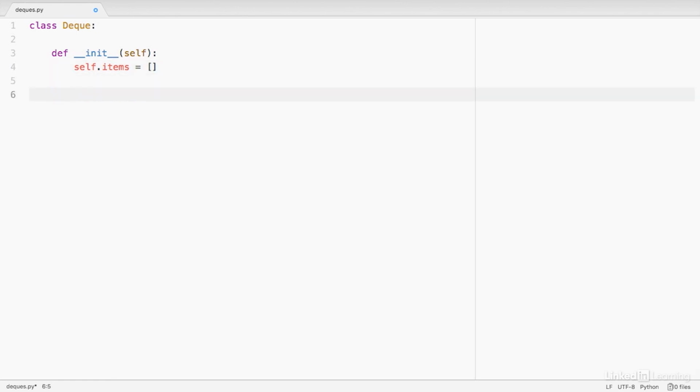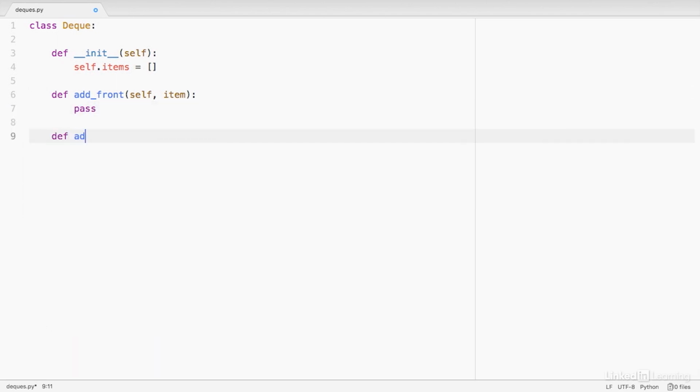And now we need to get into the basic functionality of the deque, which is adding items to it and removing items from it. Now remember, with a deque, you can add to either side and remove from either side. So for each of those methods, we're going to have to specify the location of the deque that we want to be adding or removing from. So let's start with add front. And for this, we'll pass in self and the item that we want to add to the deque. And we'll just pass for now.